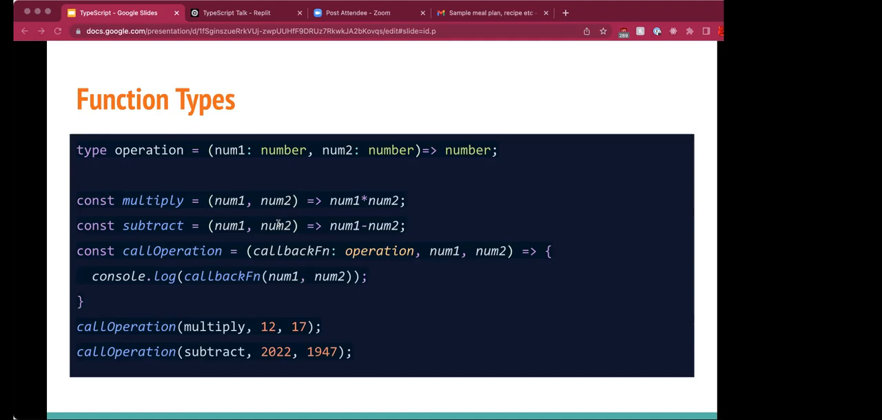There's one thing to note here. We must not omit the parameter names, or this parenthesis basically. You should not omit this parenthesis, and you should not omit the parameter names.